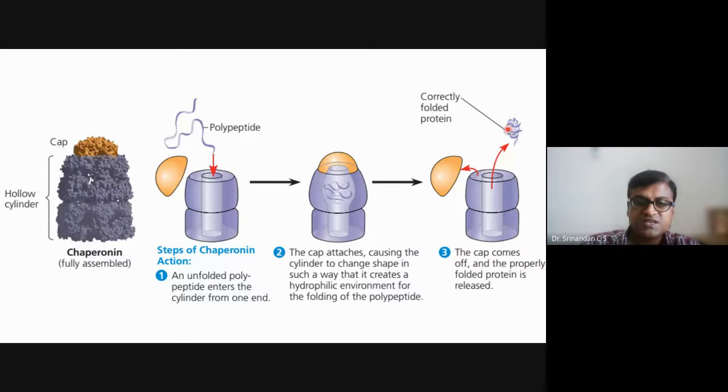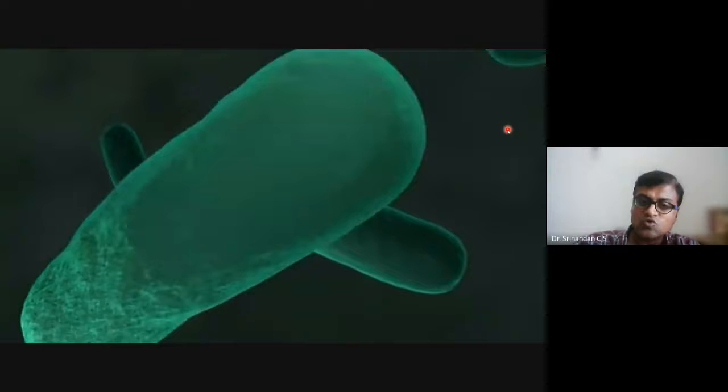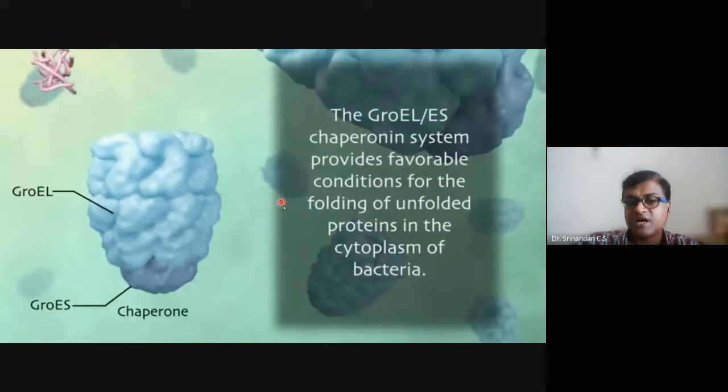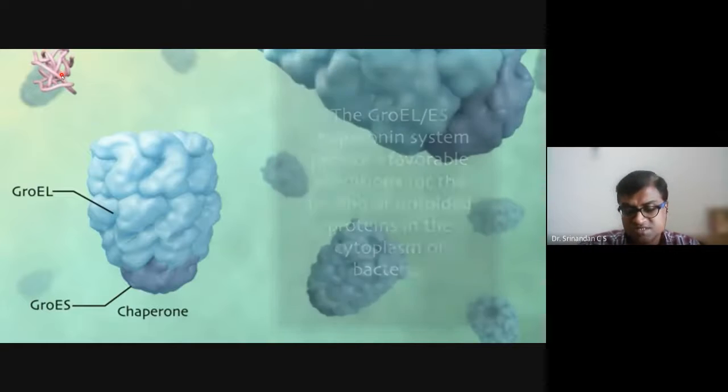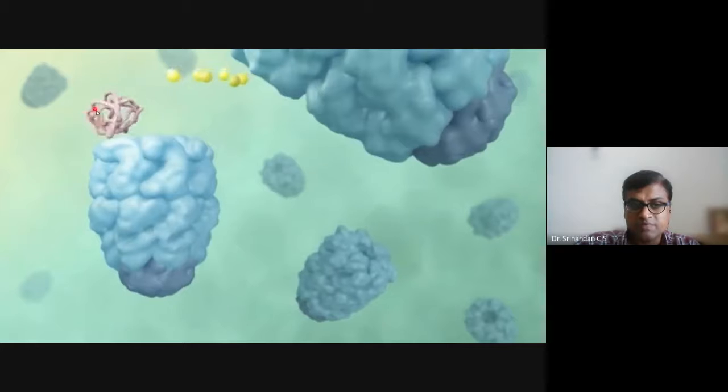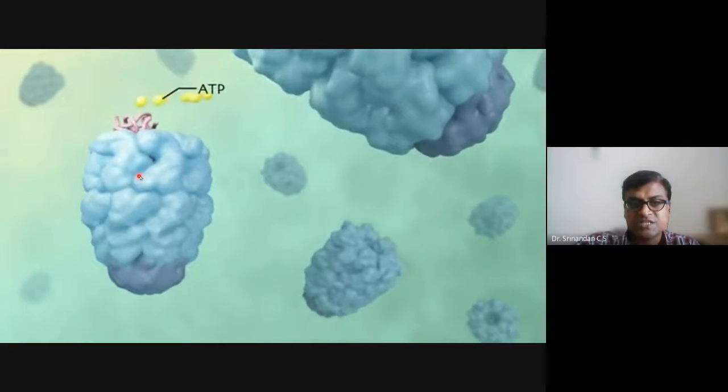Okay, just see in this video, for example, these are E. coli cells, bacterial cells, and inside these bacteria they have chaperonin. Over here you can see a polypeptide, the amino acids together in a linear sequence, coming inside the chaperonin.